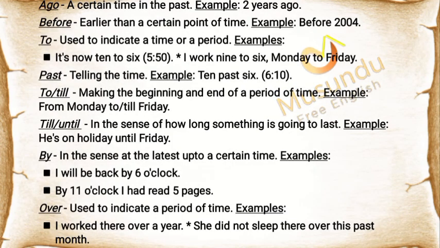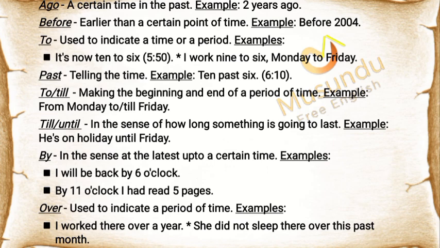"Ago" means a certain time in the past. Example: 2 years ago. "Before" means earlier than a certain point of time. Example: before 2004. "To" is used to indicate a time or a period. Examples: It's now 10 to 6, 5:50. I work 9 to 6, Monday to Friday.